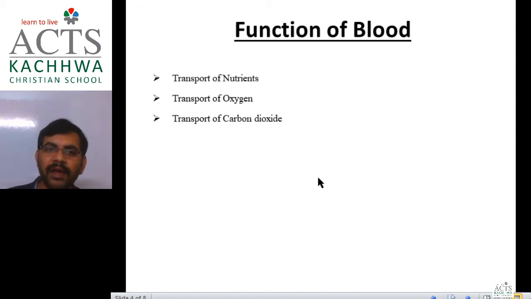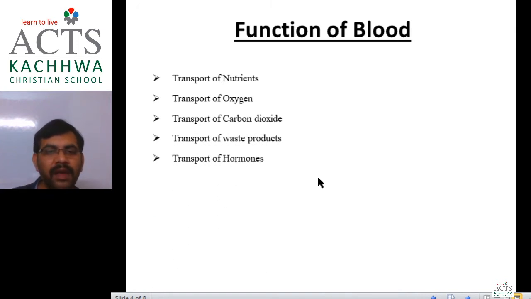The next function is transport of carbon dioxide. Blood helps evacuate carbon dioxide from the cells and tissues in different parts of the body and transports it to the lungs, and from the lungs it is expelled from the body. Transport of waste products like urea is also done with the help of blood. Then there is transport of hormones produced from different glands.